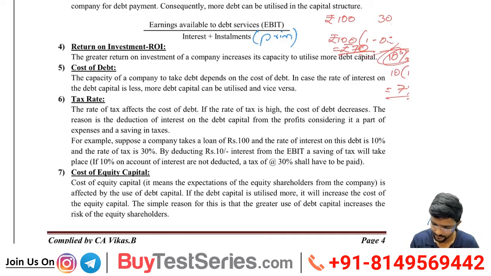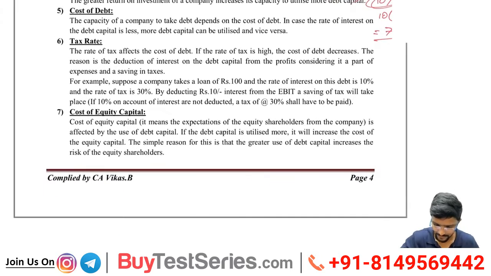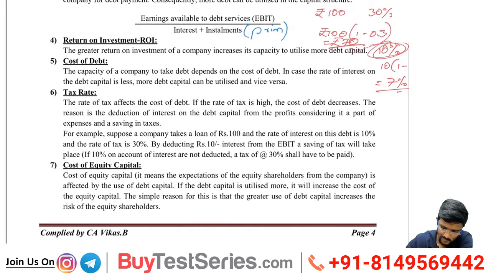The reason is the reduction of interest on the debt capital from the profit, considered as a part of expenses, and the saving in taxes. For example, suppose a company takes a loan of rupees 100 and the rate of interest on the debt is 10%, and the rate of tax is 30%. By deducting rupees 10 interest from EBIT, a saving of tax will take place. If 10% on account of interest is not deducted, a tax at 30% shall have to be paid.